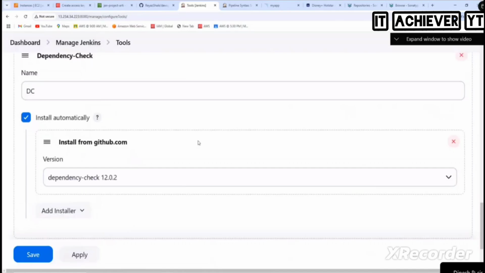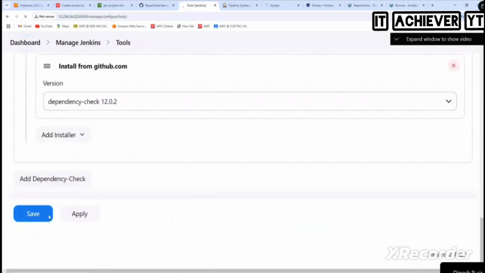Basically, this dependency check needs to be installed on our Jenkins server. Either you can install it manually on the Jenkins server, or you can use the tools section to install the software here. So here I'm asking from which source to install this: the dependency check from GitHub. What is the name I have given? DC. So click here, save.